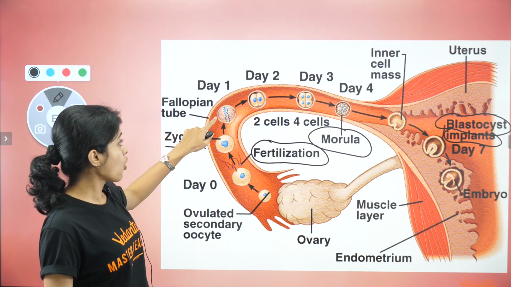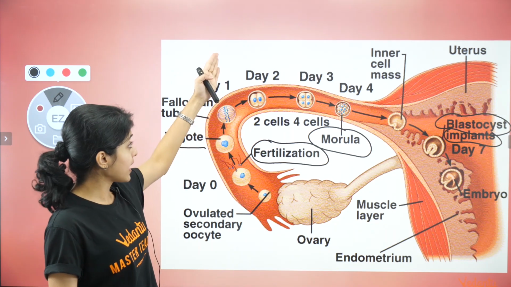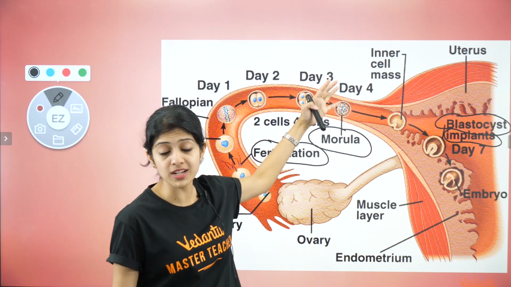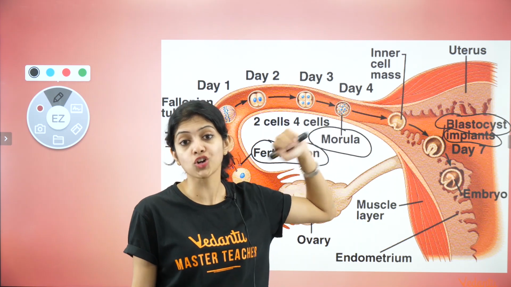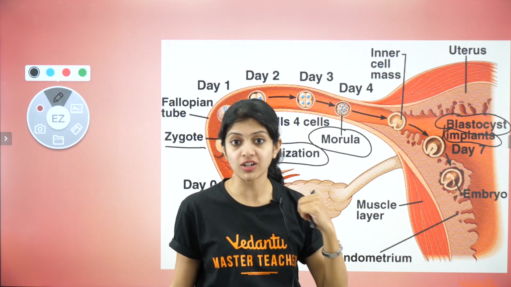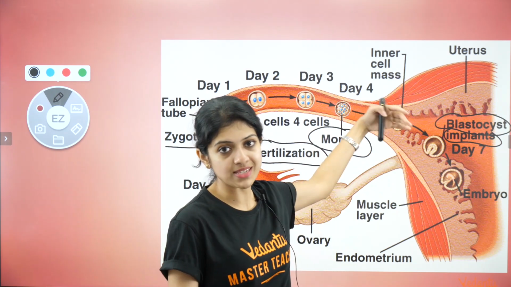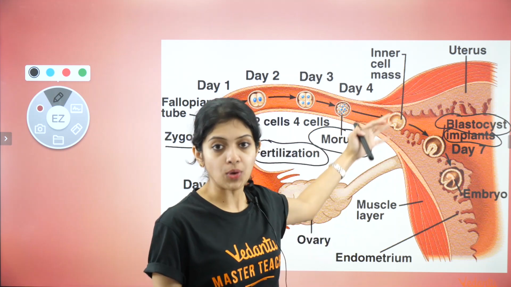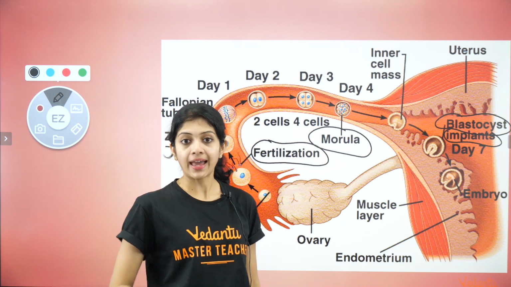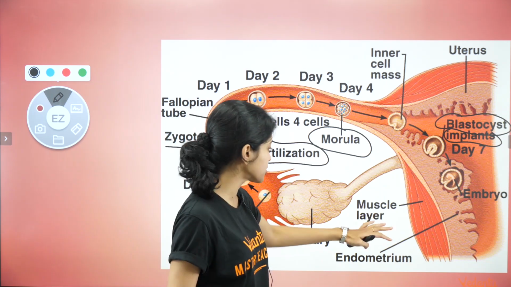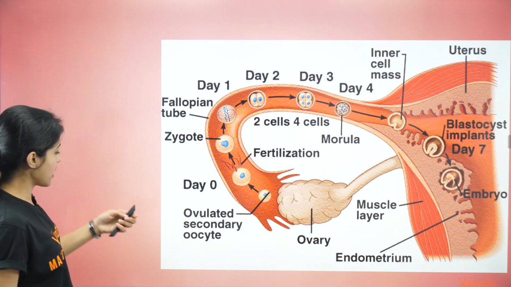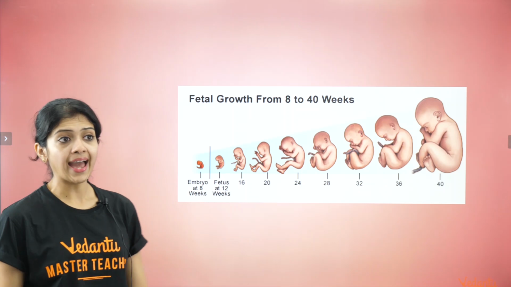The zygote on day 1 splits into 2, on day 2 into 2 again, day 3 into 4, and day 4 into 8 to form a structure called the morula. The morula undergoes further divisions to form the structure called the blastocyst, which comes further into the uterus to implant itself in the endometrial layer to establish pregnancy. And after pregnancy has been established, we call it the embryo. Right, children? So let's go ahead and see this.